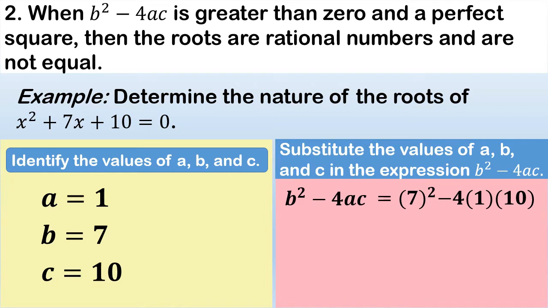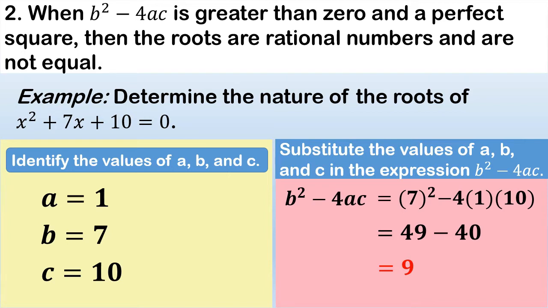So let's simplify. 7 squared is equal to 49, minus 4 times 1 is equal to 4. 4 times 10 is equal to 40. So let's subtract 49 minus 40. So the answer is 9. So as you can see, the discriminant of the expression b squared minus 4ac is 9.